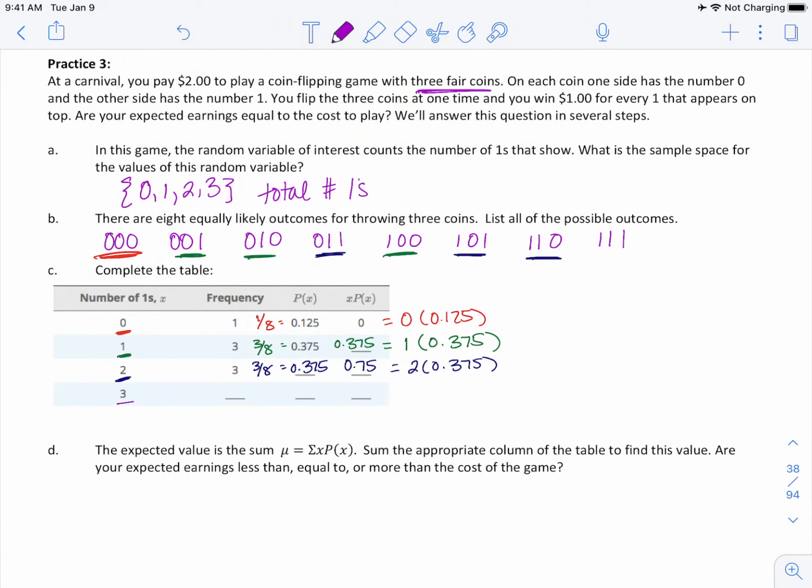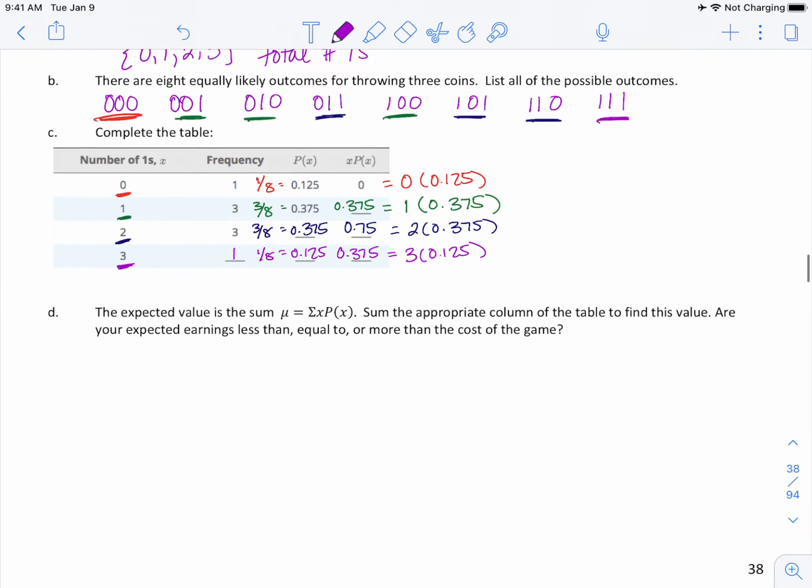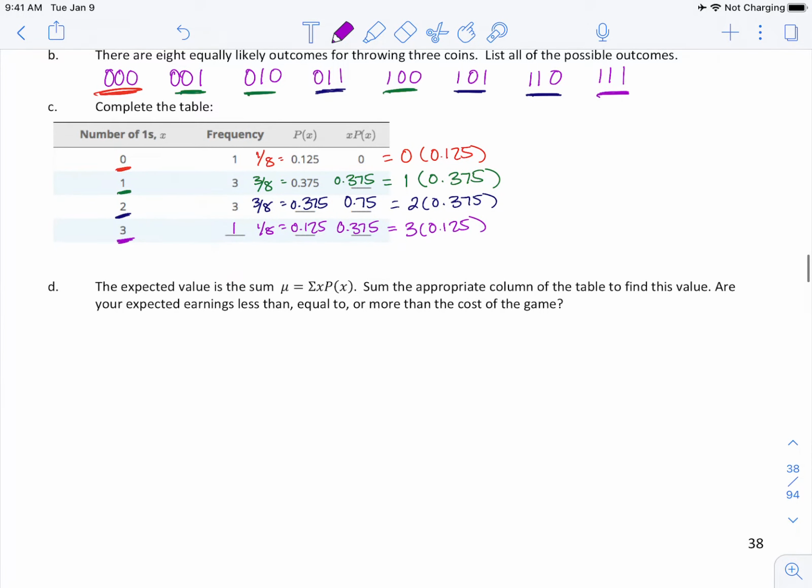Our last case is when we have 3 ones. This happens one time. So my probability is 1/8, which is 0.125. x times P of x is 3 times 0.125, which is going to give us 0.375. The expected value is the sum, mu is equal to the sum of x times P of x.